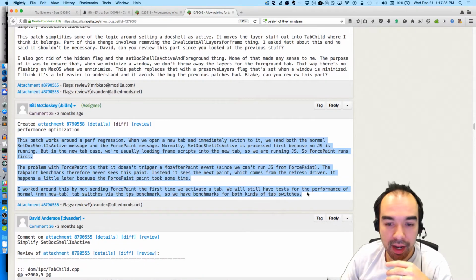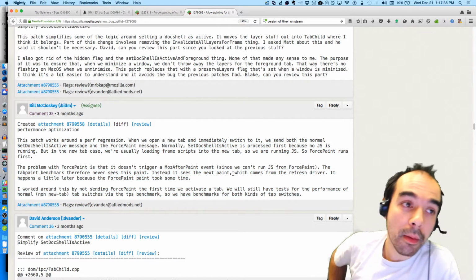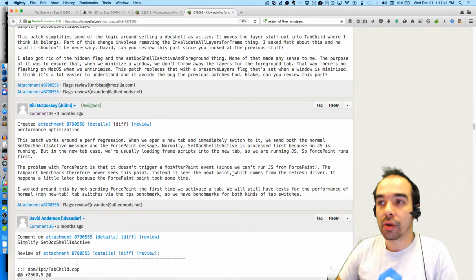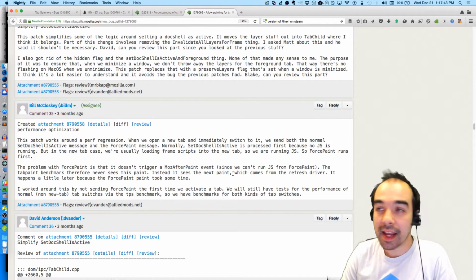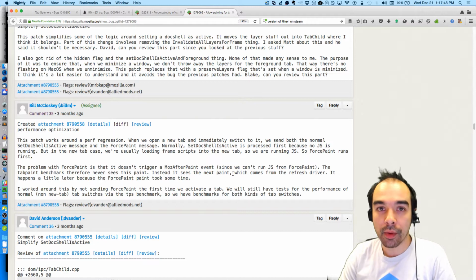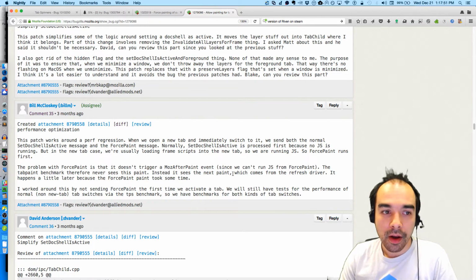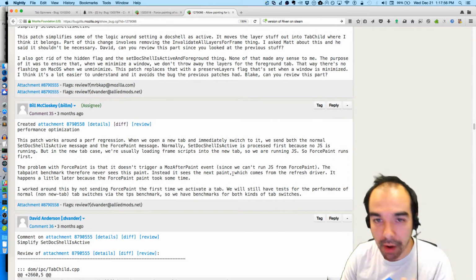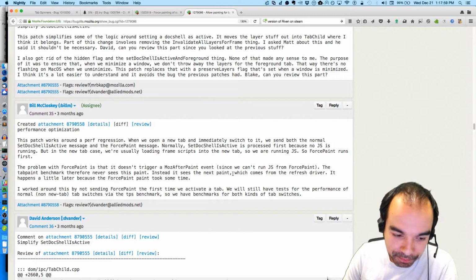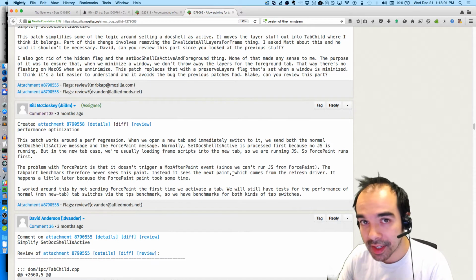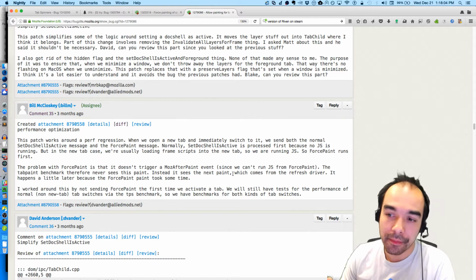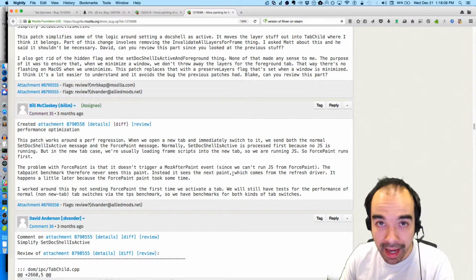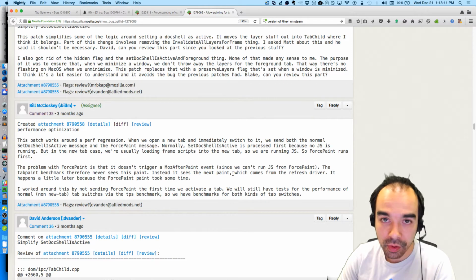I actually don't think we should care too much about this Talos test, or at the very least, we should modify the Talos test so that it's prepared for this case where the content may have been painted first, even though we haven't finished running all of the setup JavaScript. But I need to understand the timeline first, because it's possible that we'll force paint, and because we haven't processed any of the page JavaScript yet, we'll just paint blank. And the tab paint benchmark cares about showing the actual content.